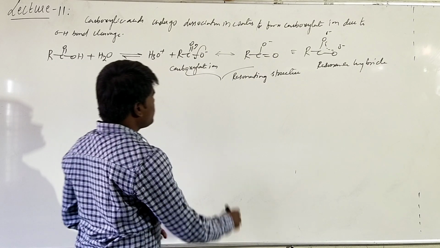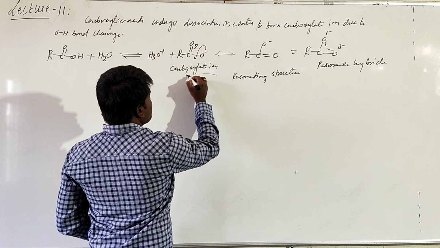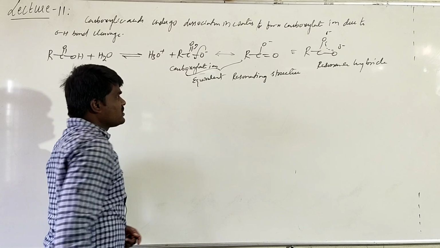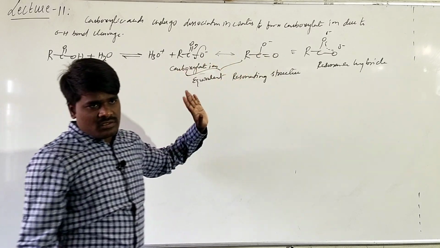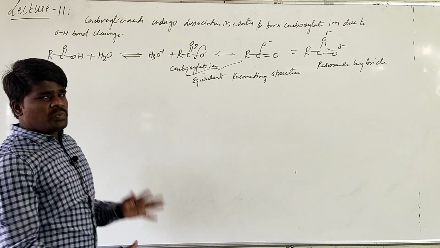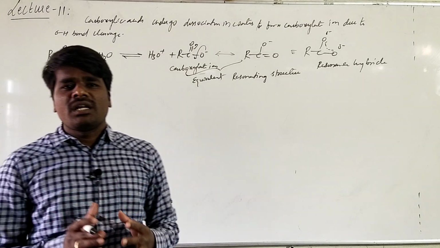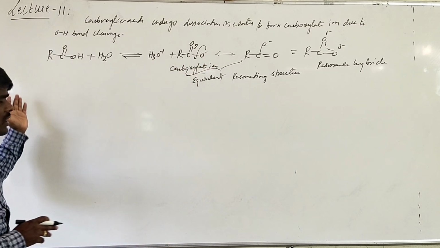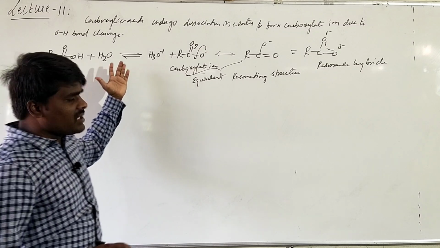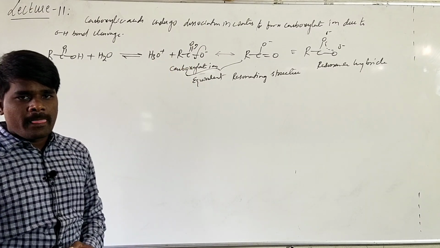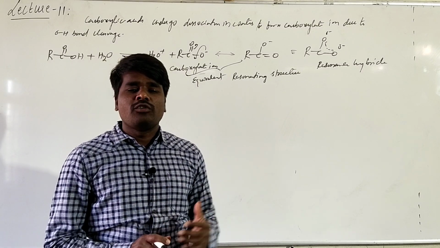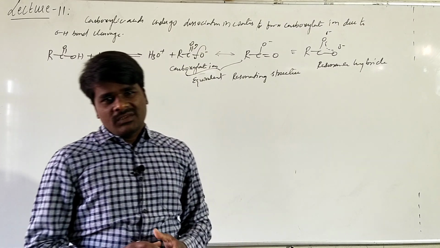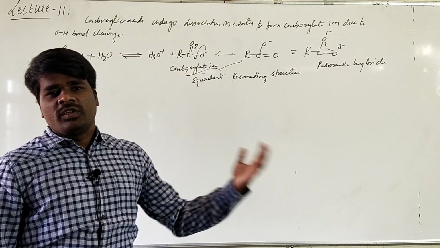These two are equivalent resonating structures. There is no difference between these two structures. They are one and the same. Such types of resonating structures are considered as equivalent resonating structures. Because of the resonance, this carboxylate ion is more stable when you compare it with the carboxylic group. So readily it liberates an H plus and gets converted into carboxylate ion. Because of that reason, they are found to be acidic, and due to the equivalent resonating structures, they are even more acidic than comparable phenols and alcohols.